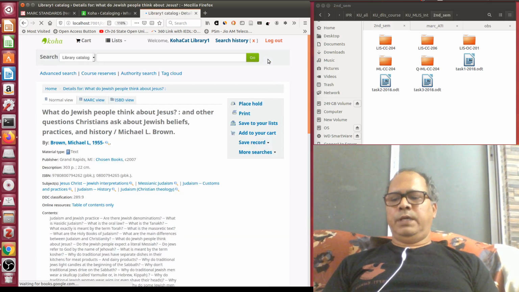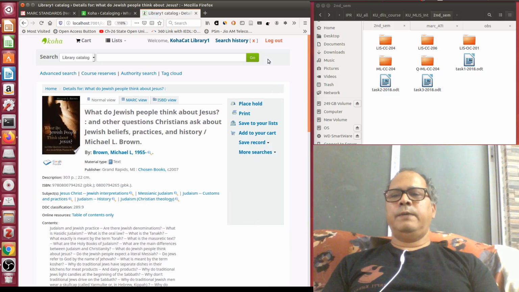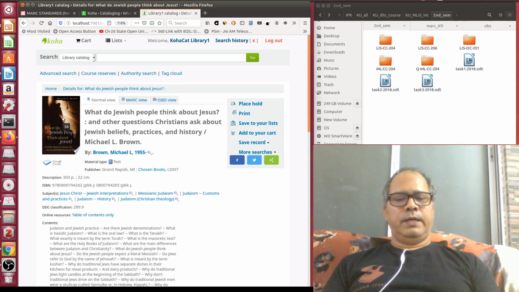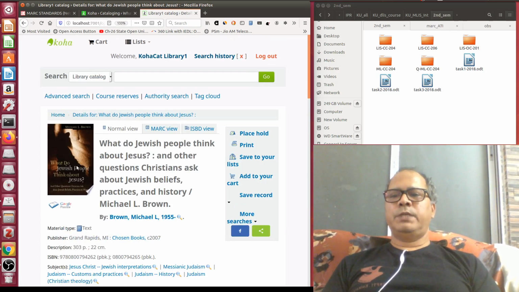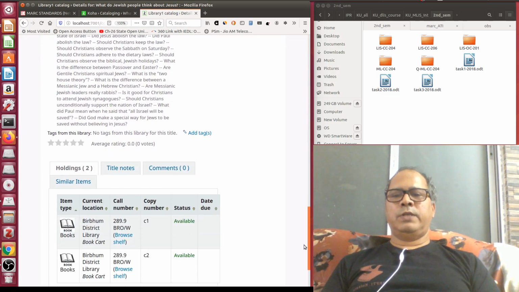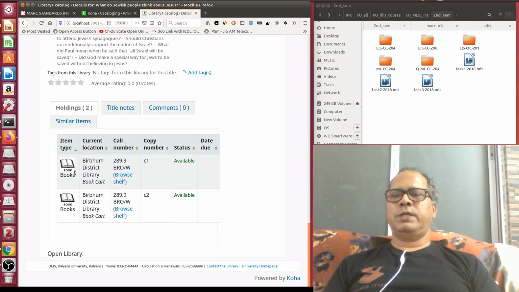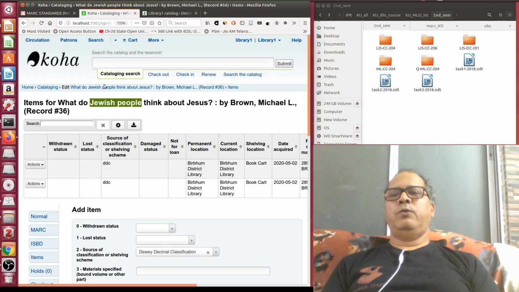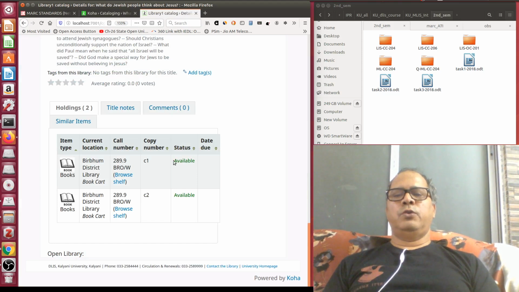So if everything is going well, you can now see it is showing me the book. I linked my local Koha with Amazon. It can fetch the cover page image of this book from Amazon. Then if I go down, it can show me all table of content data alongside the number of copies I am having. So these are the 2 copies, Birbhum District Library, book cart, both copies are available. And if I again issue this particular book to any of the users, it will be automatically showing in the OPAC. So this is checked out and this is the due date.